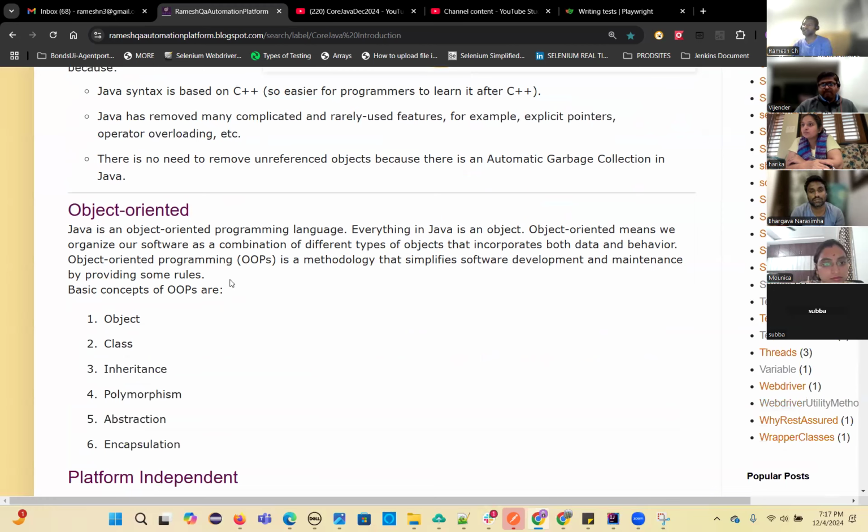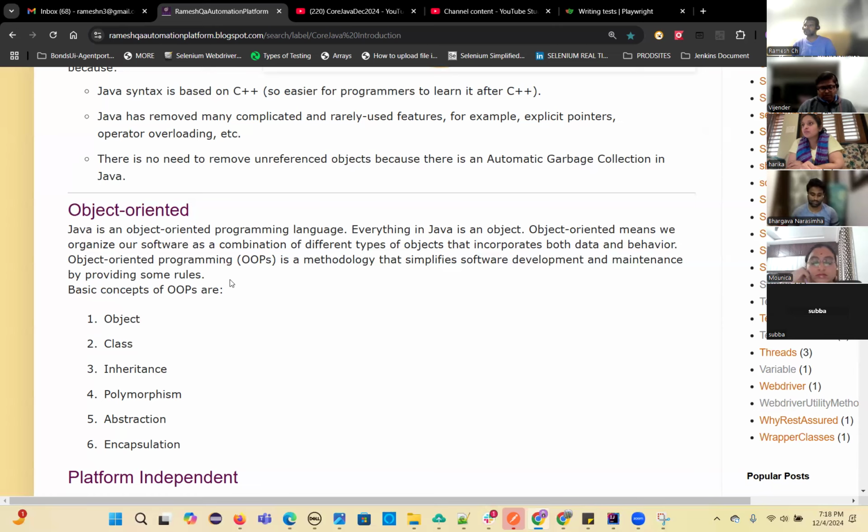So what is an object-oriented programming language? This is a very important topic. After all our basics, we are going to learn these OOPS concepts later. That's an advanced topic for us. So I will just give you what object-oriented is, then we'll learn in detail later. Object-oriented is basically a methodology or a framework type. When you use object-oriented concepts, you can write reusable code, you can maintain the code very easily, and you can secure the data.